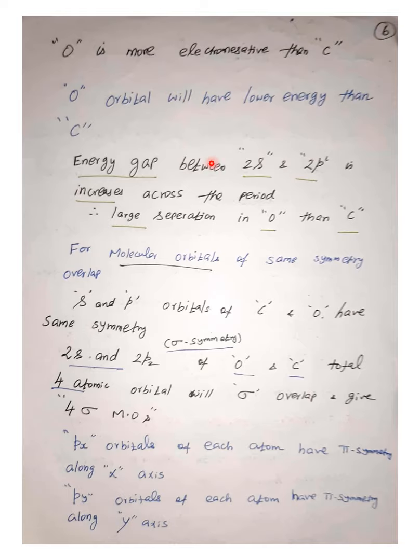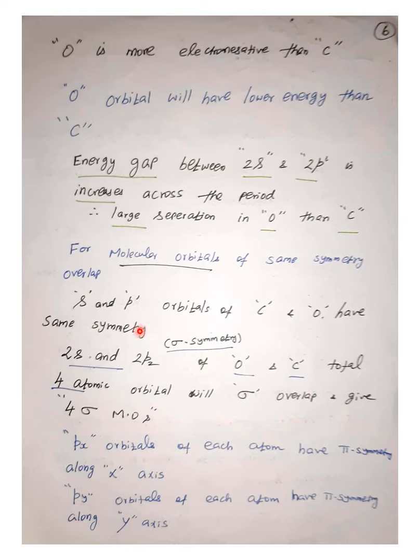The energy gap between the 2s and 2p increases across the period, so the 2s 2p energy gap is much higher for oxygen. When you construct the molecular orbitals, the atomic orbitals with the same symmetry overlap. So s and p orbitals of carbon and oxygen have the same symmetry, which can overlap and give what we call the bonding in the carbonyl.